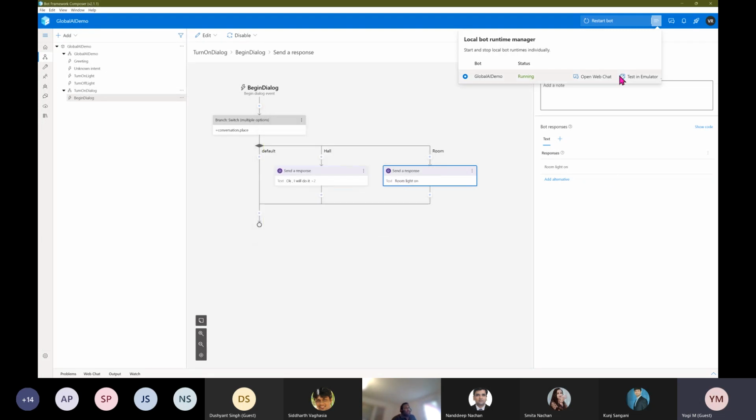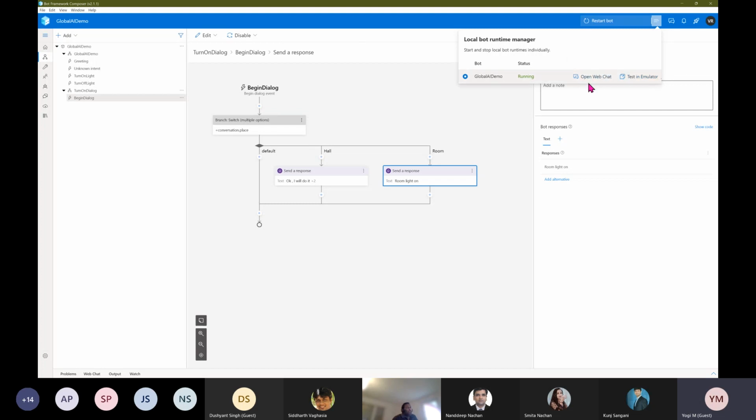To test this application, there are two kinds of emulator available. One is Open Web Chat, and another one is the testing emulator. For the testing emulator, you have to go to another application, so you should switch over from this application to another one. If you are using Open Web Chat, you can test your application within Composer. That's what I mentioned earlier, the one-stop shop experience. All you have to do is within Composer.